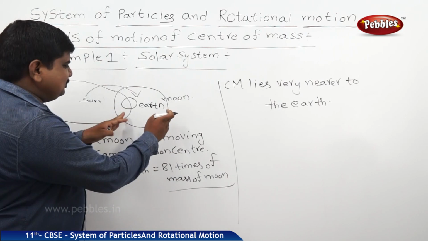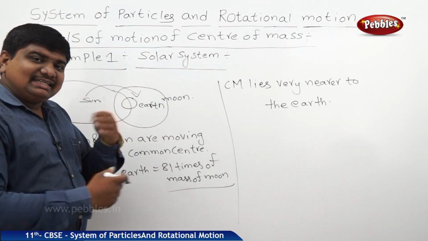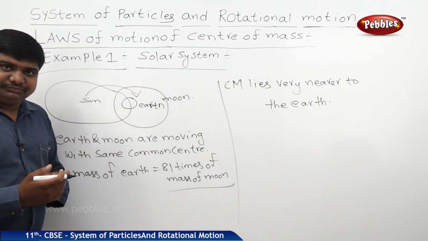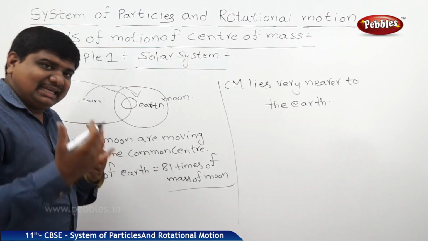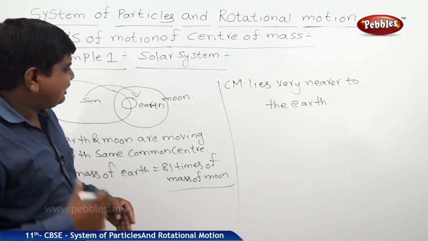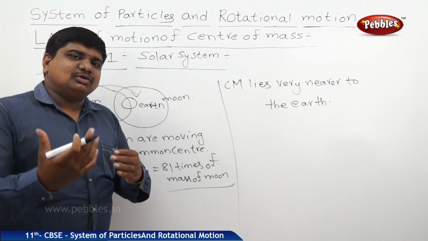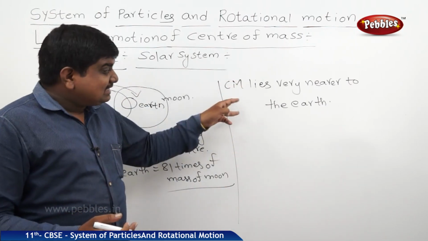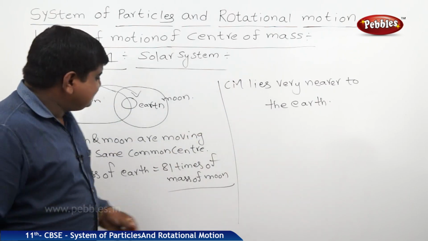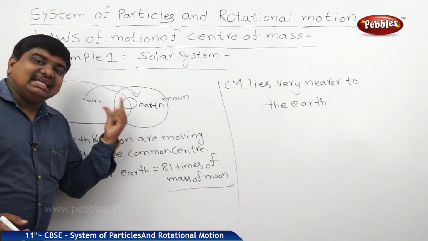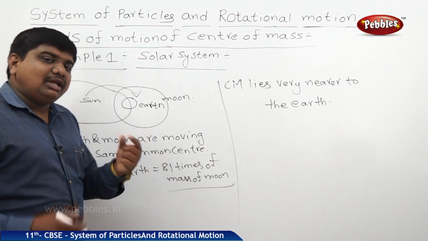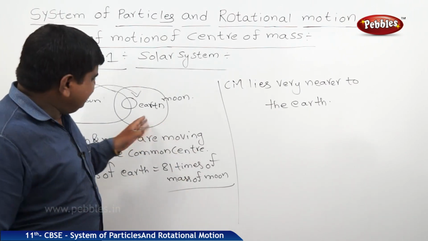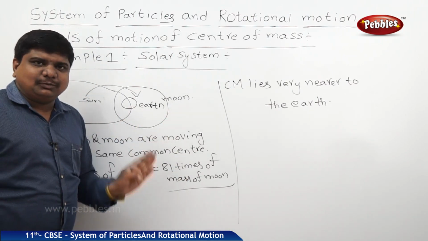That's why the positions of Earth and Moon completely change with respect to the position of the Sun. This results in the eclipse. So an eclipse is also explained on the basis of the laws of motion of the center of mass. From this example we can say that the center of mass lies towards the higher mass portion in a system, not towards the lower mass portion. So here Earth is the higher mass portion.